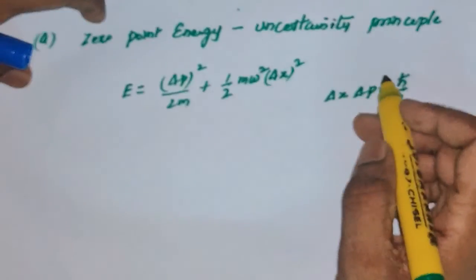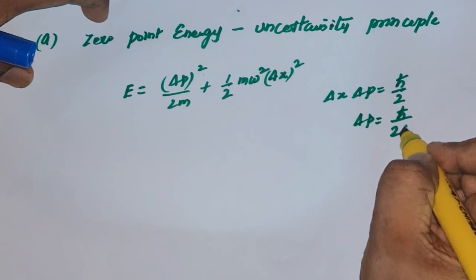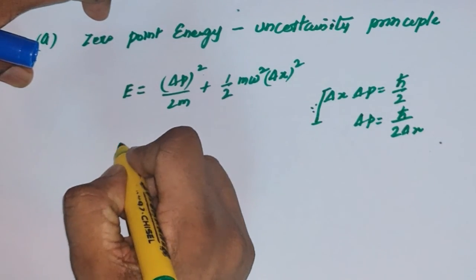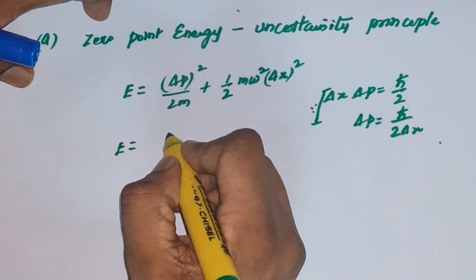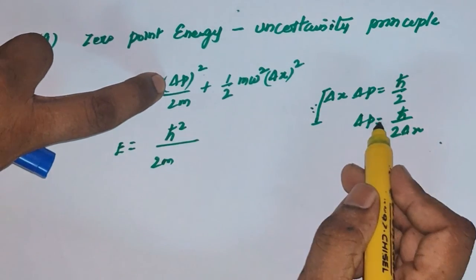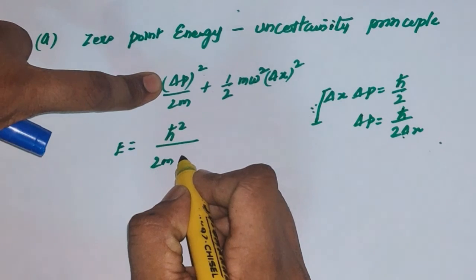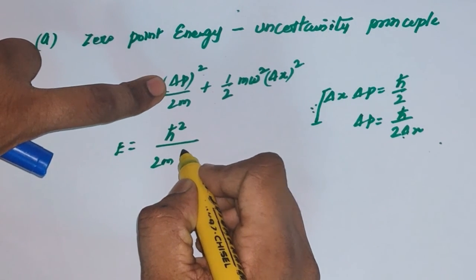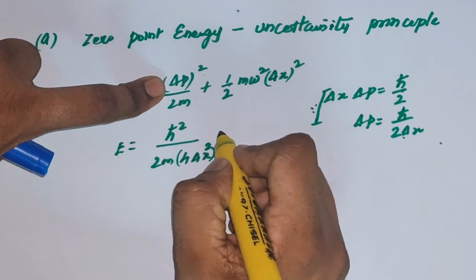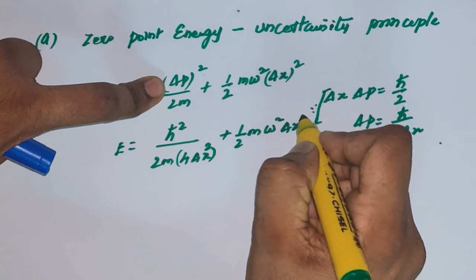Replacing Δp with ħ/(2Δx) from the uncertainty principle, the energy of the harmonic oscillator is ħ² divided by 2m times 4Δx², plus 1/2 m ω² Δx².